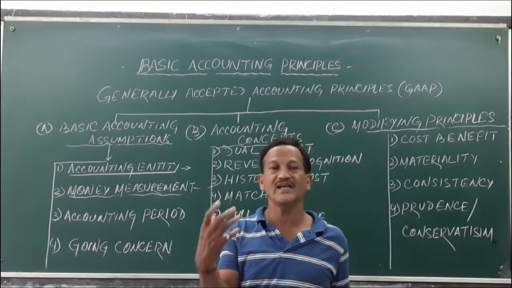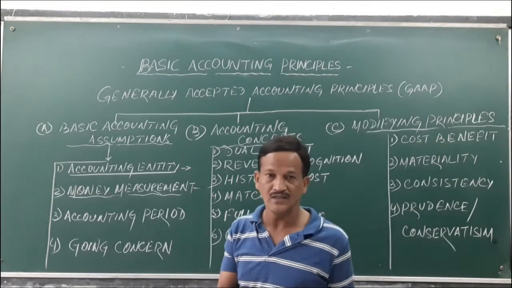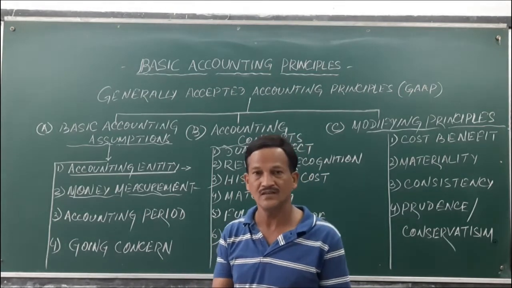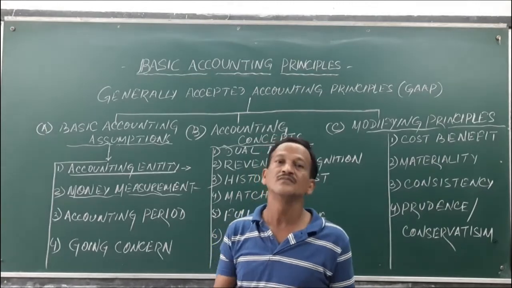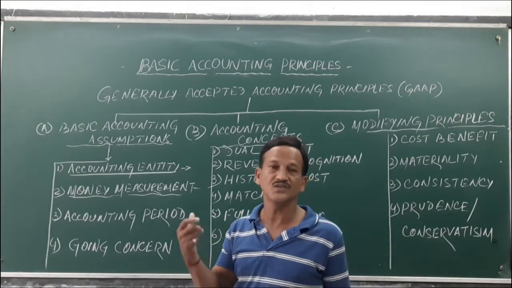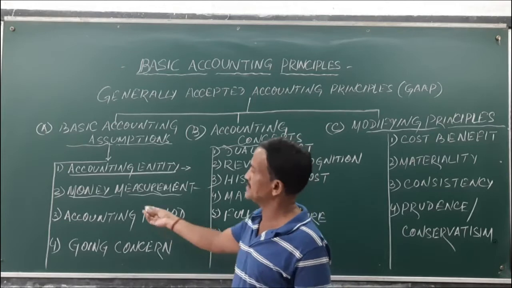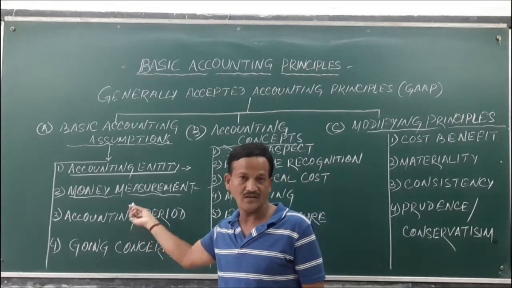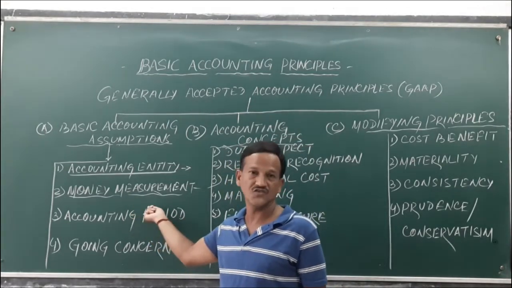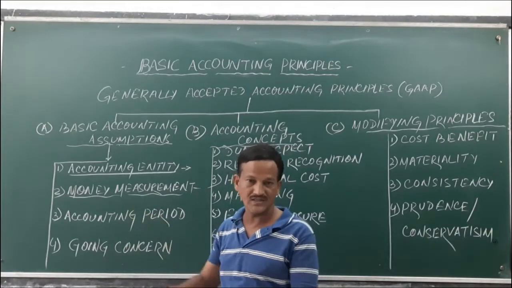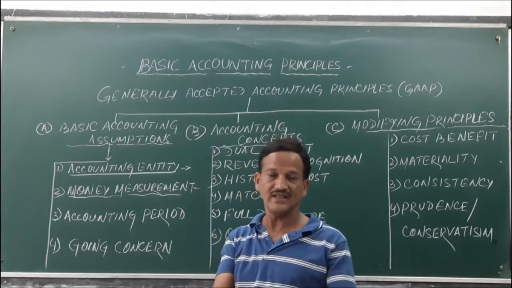All transactions should be expressed in rupees and paisa, not in other forms of currencies or denominations. If we adopt other forms of currencies along with rupees and paisa, then there is confusion.